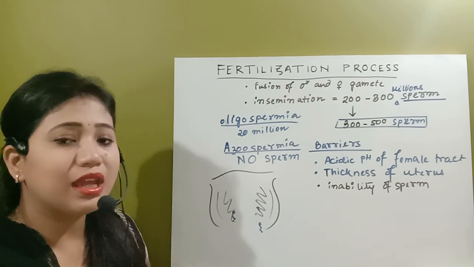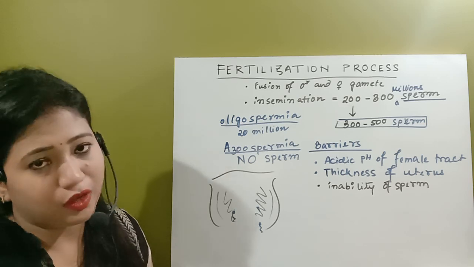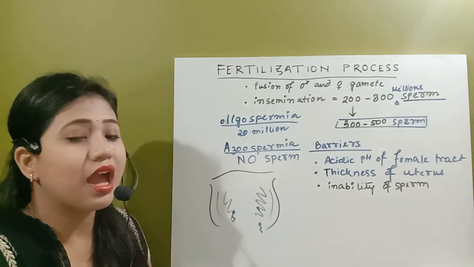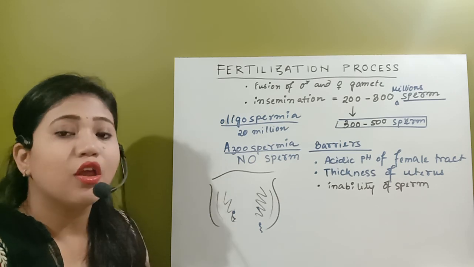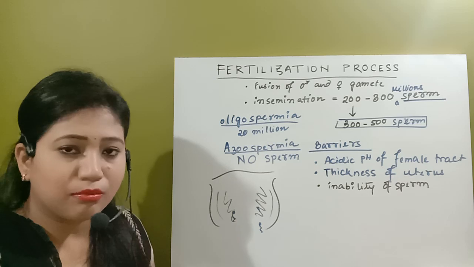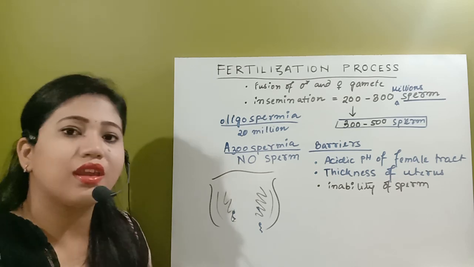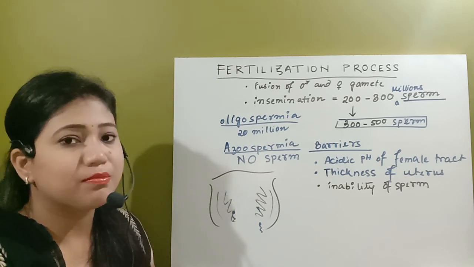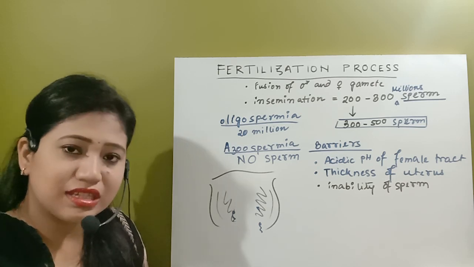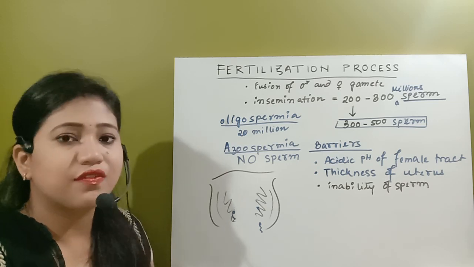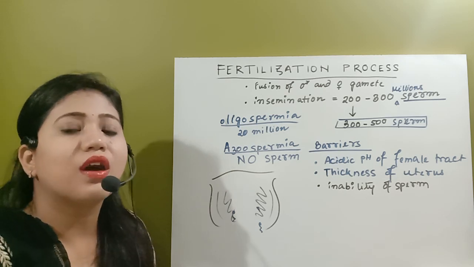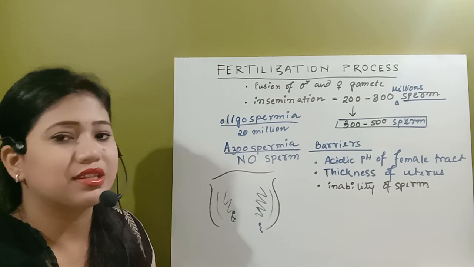They are only able to reach the site of the fallopian tube. So we should know that lots of the sperms are non-motile. Lots of sperms have horizontal movement, or their movement capacity is very much less. Maybe their mitochondrial activity is less, their oxygen consumption is less. Due to all these factors, the metabolic activity and all, the spermatozoa is not able to reach the site of